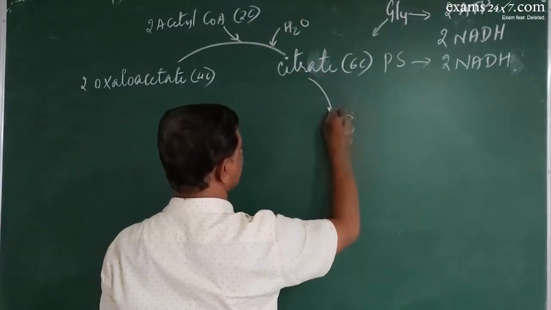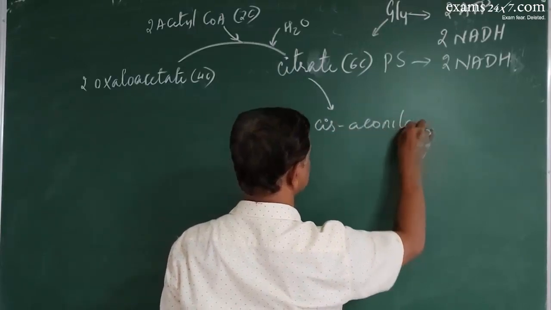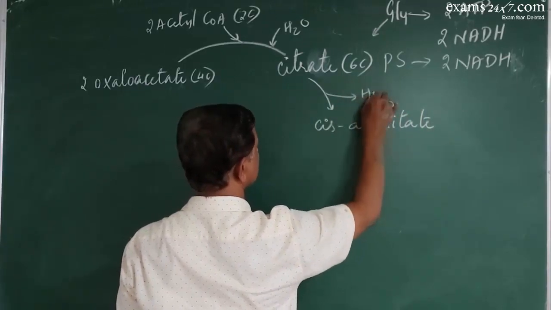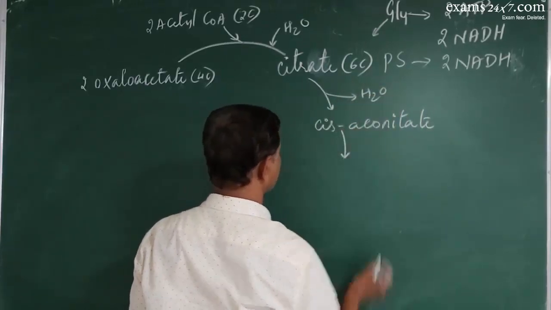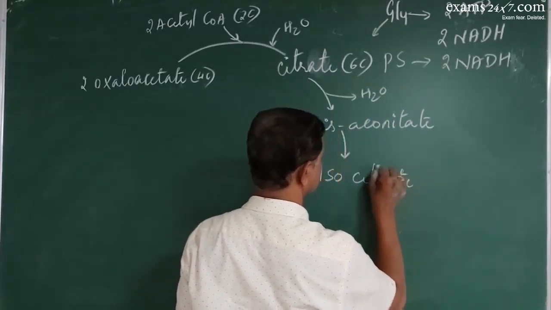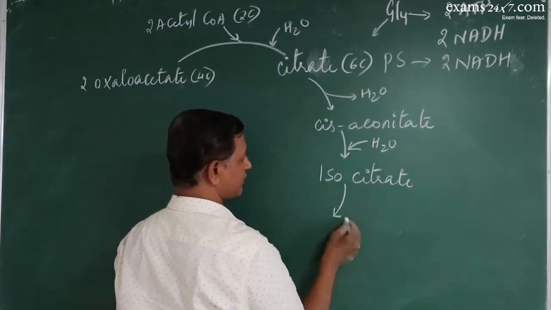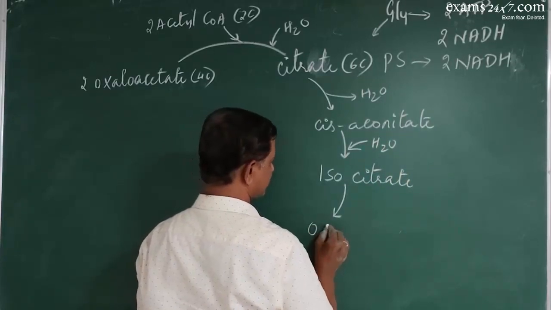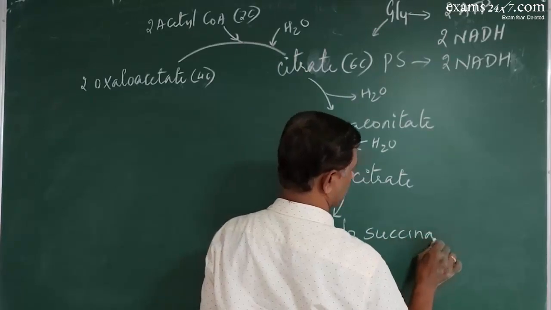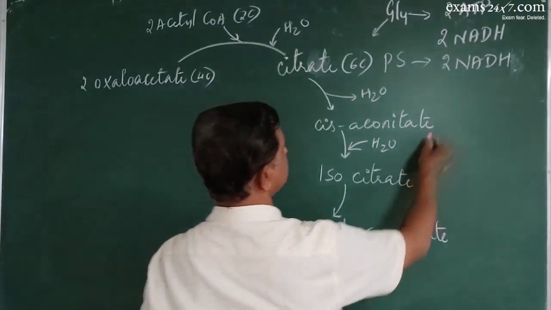Now, this citrate will be converted into cis-aconitate, where water is lost. Cis-aconitate will be converted into isocitrate. Again, water will be added. Isocitrate will be converted into oxalosuccinate. Remember, all these are 6-carbon compounds.